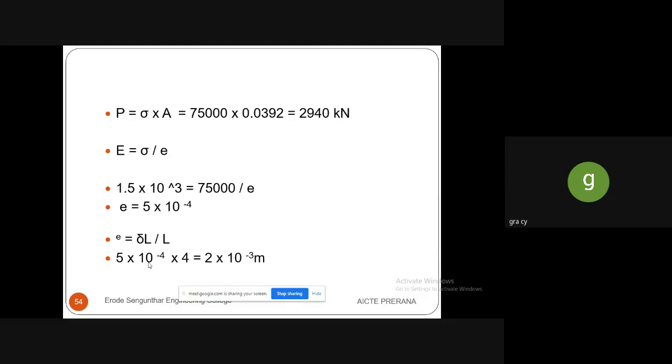So next thing is load. Load can be determined as stress into area. So while substituting, you will get the answer as load. And then stress is also the same thing. Young's modulus is stress by strain. So while substituting, you will get the strain. And after finding this strain, the strain formula is delta L by original length. So while substituting, you will get the delta L value.